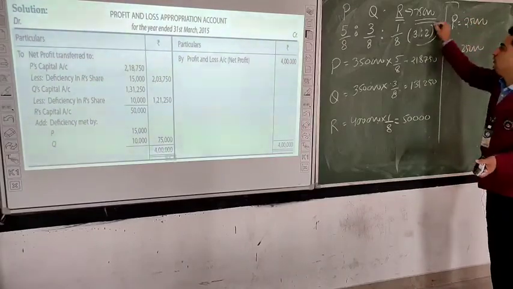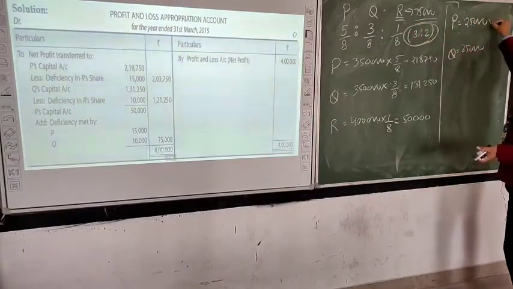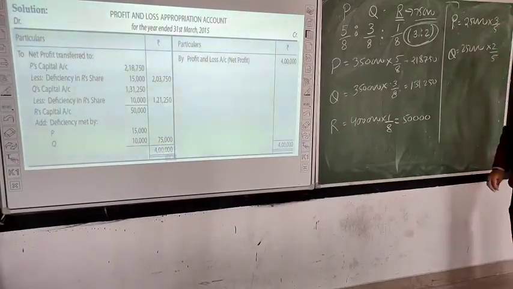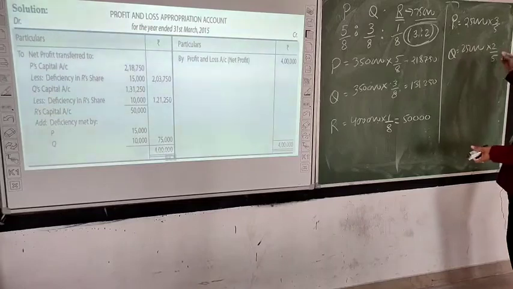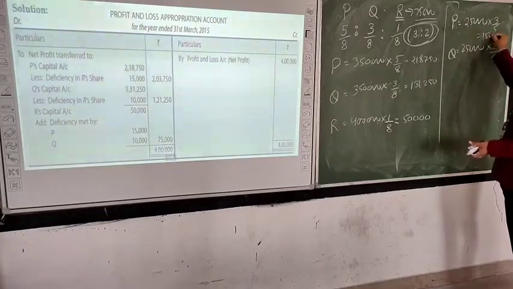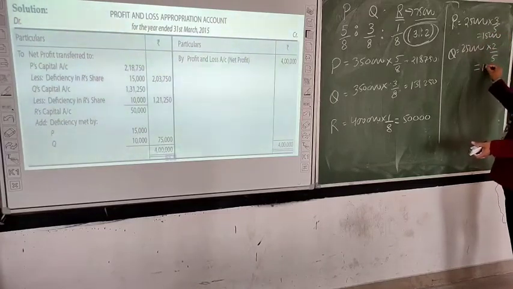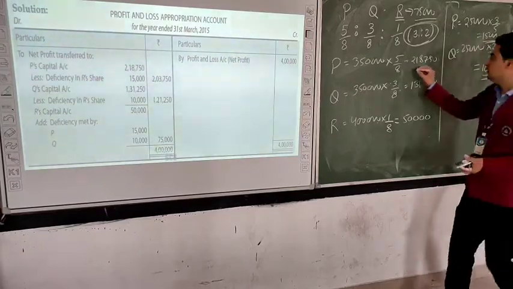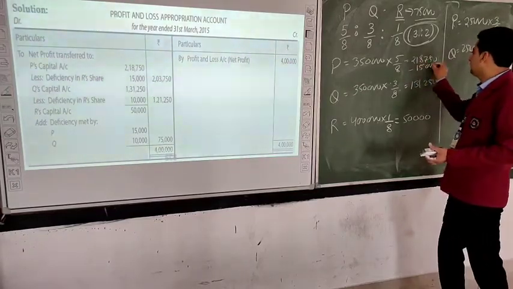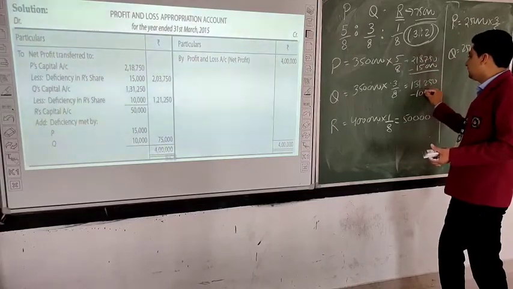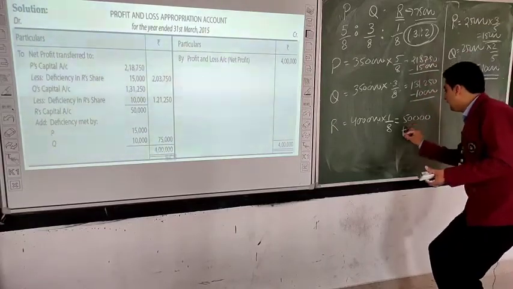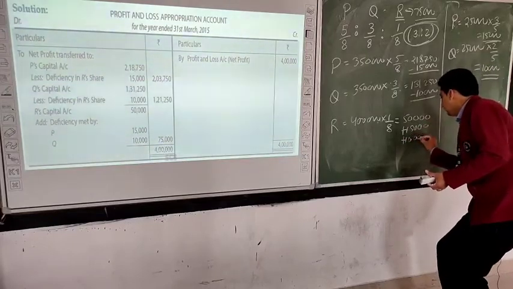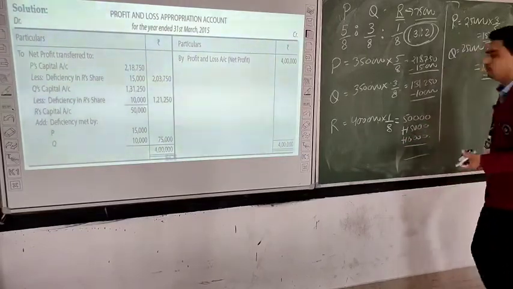In which ratio? 3:2. It means 3/5 and 2/5. So if we calculate it, 15,000 will be borne by P and 10,000 will be borne by Q. So we will deduct this 15,000 from P's share and deduct this 10,000 from Q's share, and we will add 15,000 plus 10,000 to R's share.